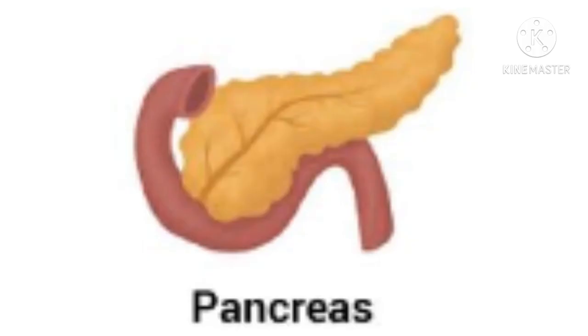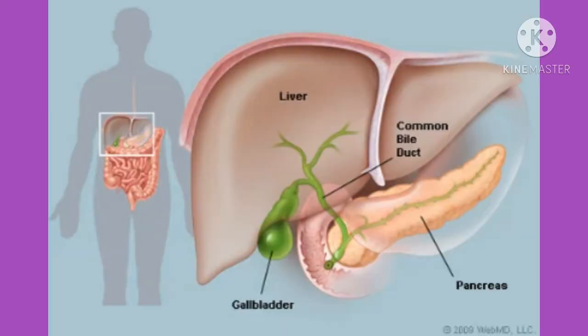Pancreas. The pancreas secretes the pancreatic juice that contains various enzymes. Enzymes speed up the chemical reaction. Liver. The liver is the largest gland in the body. It has a rich supply of blood. Its main function is storage of glucose.